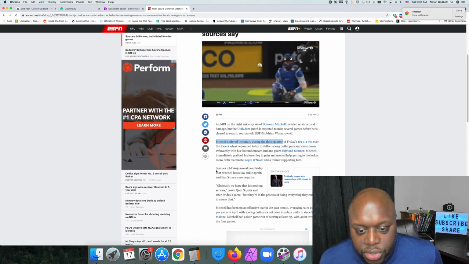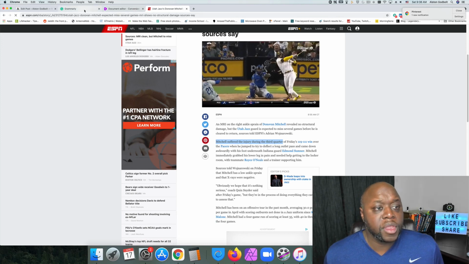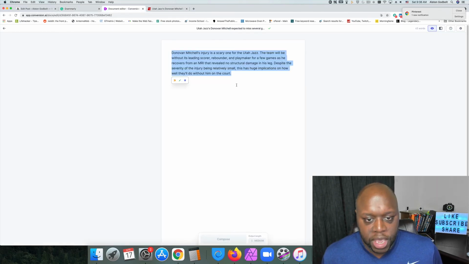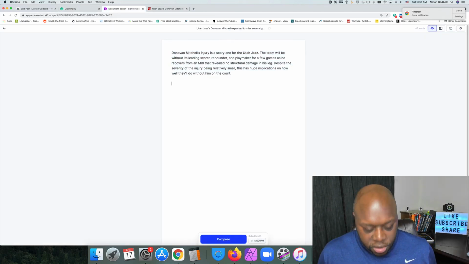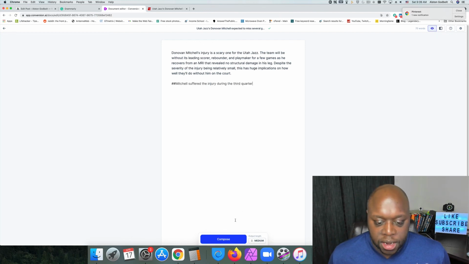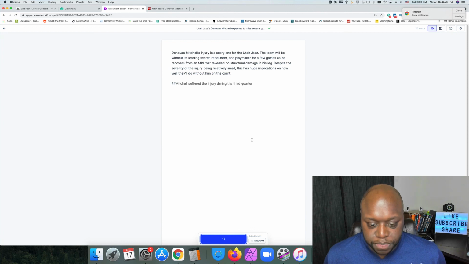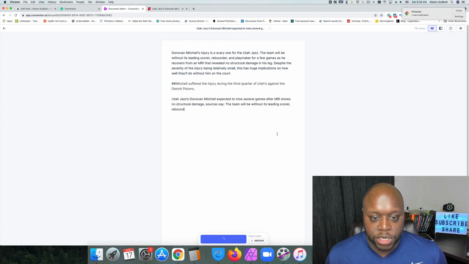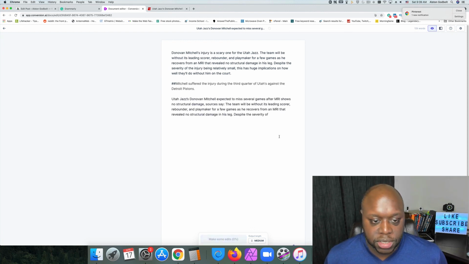Mitchell suffered the injury during the third quarter. I'm going to jump back over to Conversion.ai. I'm going to hit return a few times, hit the double pound sign, paste that in, and then click on compose. And again, it's going to give us more information: during the third quarter Utah Jazz game against the Detroit Pistons.